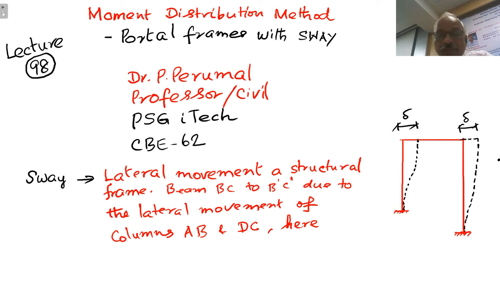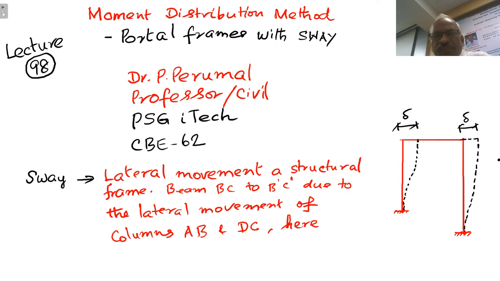Lateral movement means the base will be fixed or hinged. Base will not move. The frame, the columns AB and CD, will just move to the right or move to the left. That is, the beam BC will move to the right or move to the left by an amount equal to delta. Such a lateral movement of the portal frame is called a side sway.